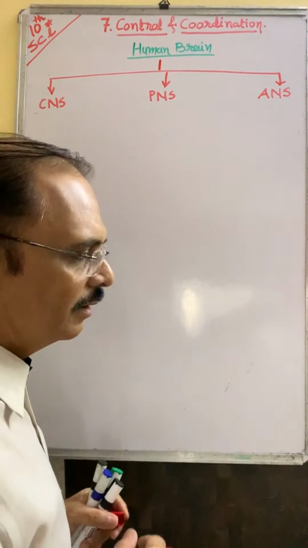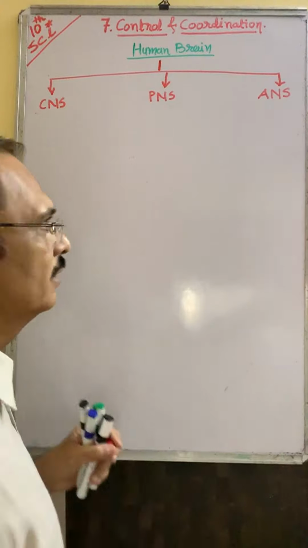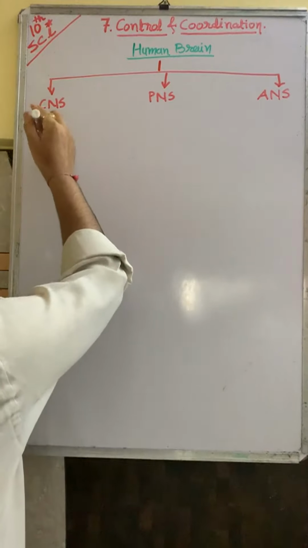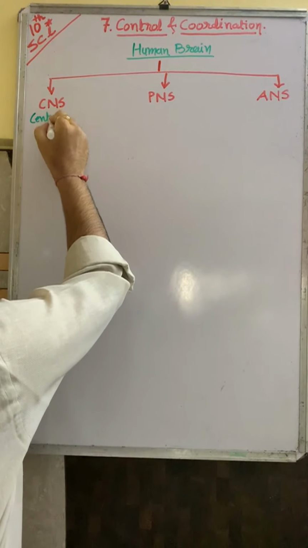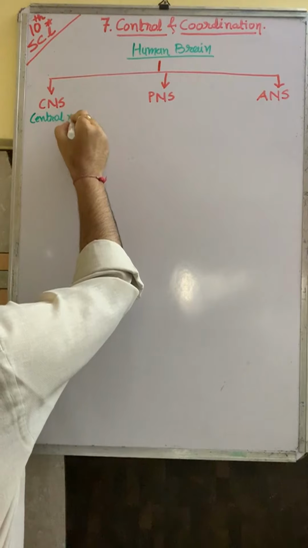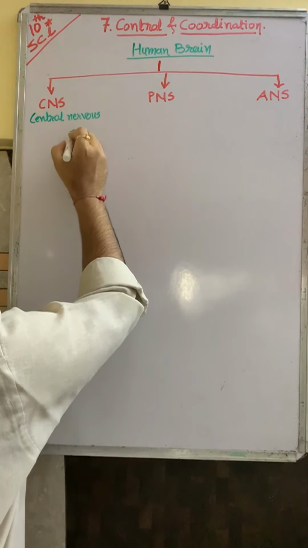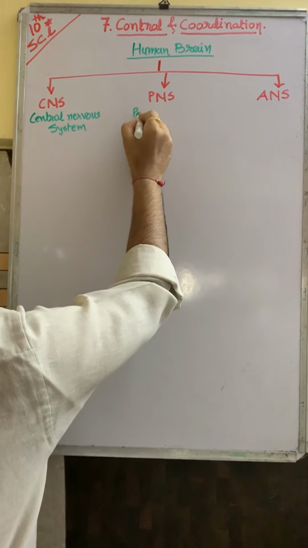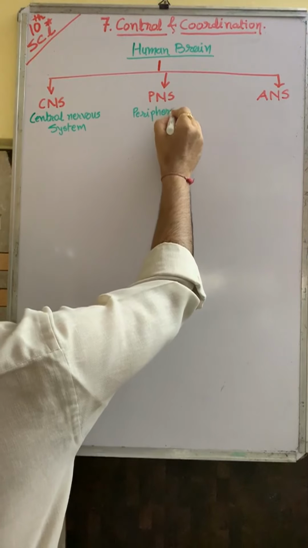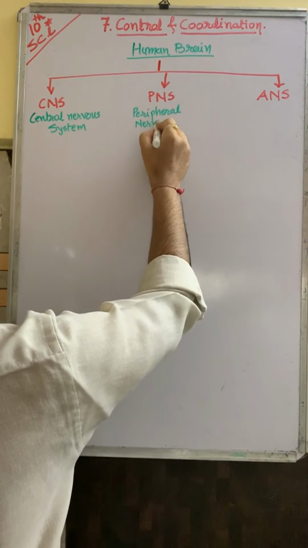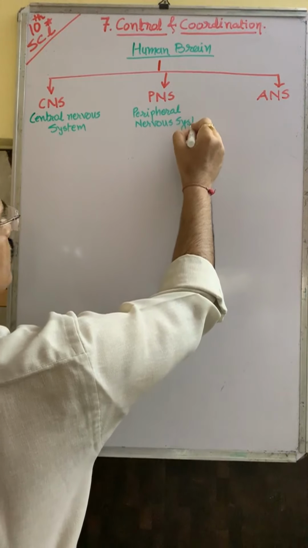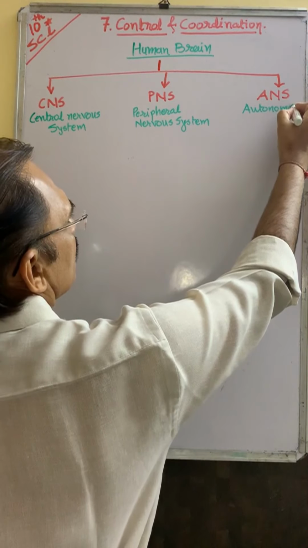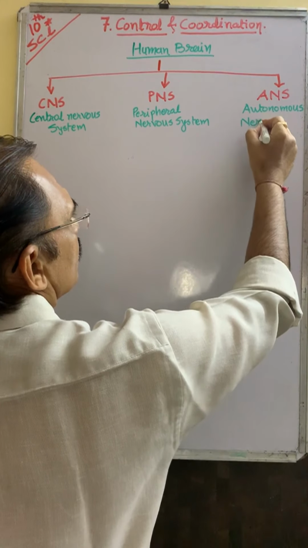Now what is this? CNS means central nervous system. PNS means peripheral nervous system, and ANS means autonomous nervous system.